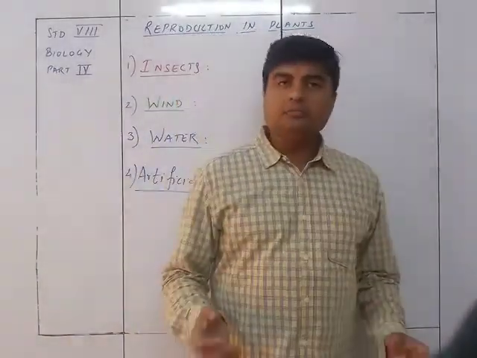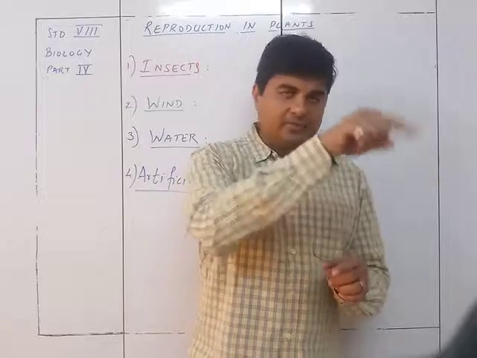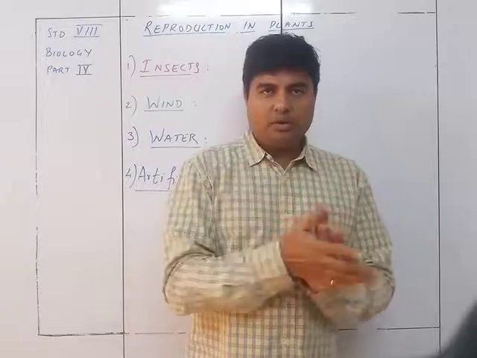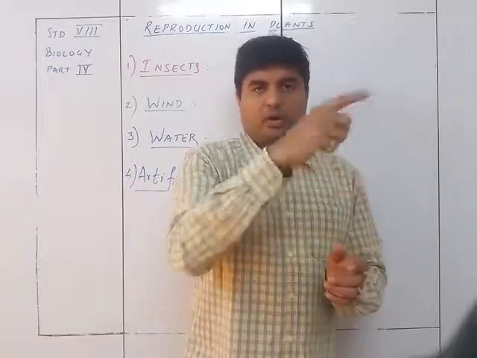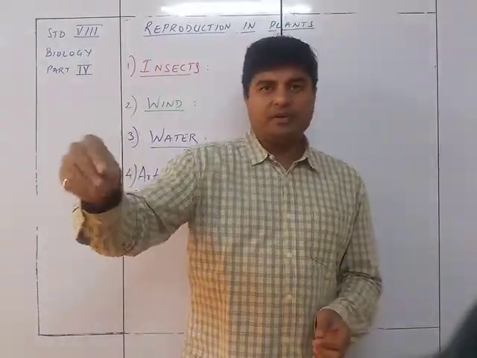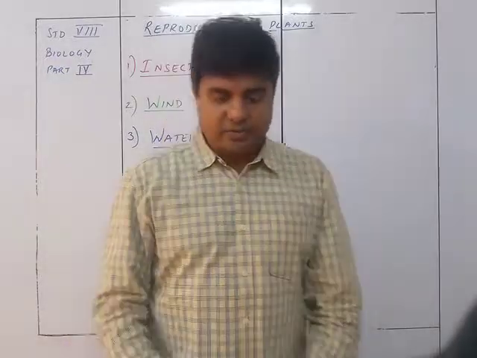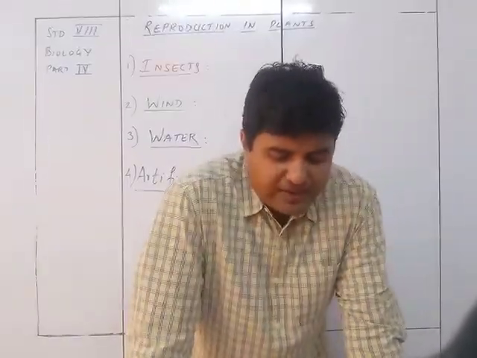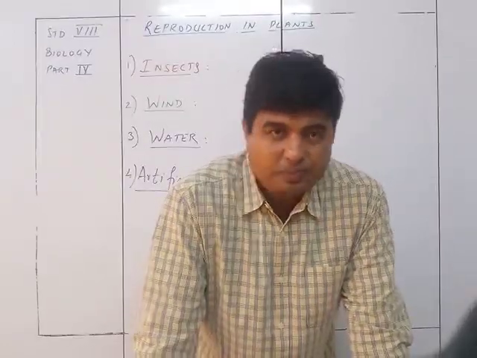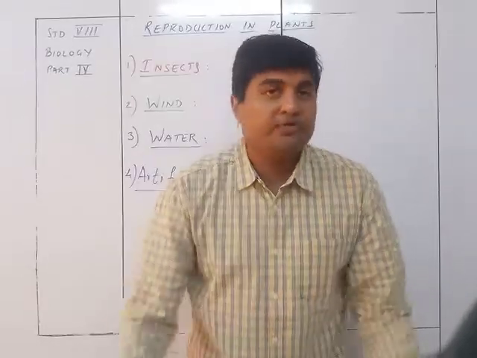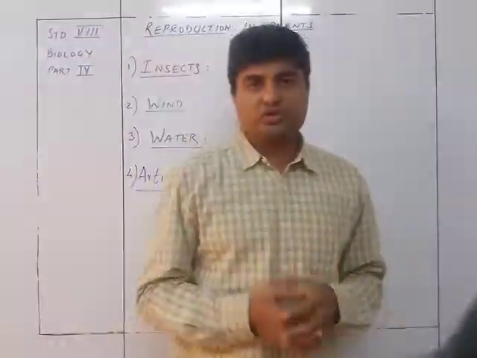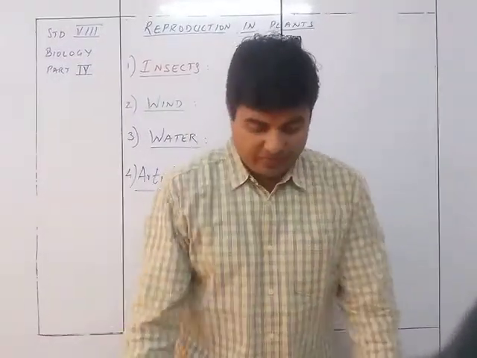आर्टिफिशियल पॉलिनेशन यानी क्या? किसी ने जानबूझ के यहाँ से पॉलन ग्रेन लिया और स्टिग्मा पर लगाया. Okay, you are playing around. So you did this way. You took a particular plant, उसके पॉलन ग्रेन को ऐसे एंथर को ऐसा किया and then you स्टिग्मा के ऐसे ऊपर स्प्रिंकल किया. So yeah, that is artificial pollination. So artificial pollination means transfer of pollen to the stigma artificially. Means you are purposely doing this thing, maybe for fun or maybe for actual experimentation. Okay, it's your choice, but yeah, it is artificial pollination.